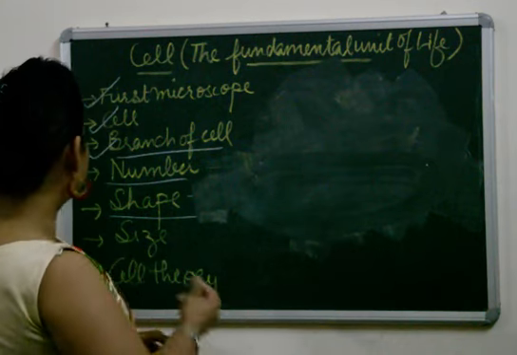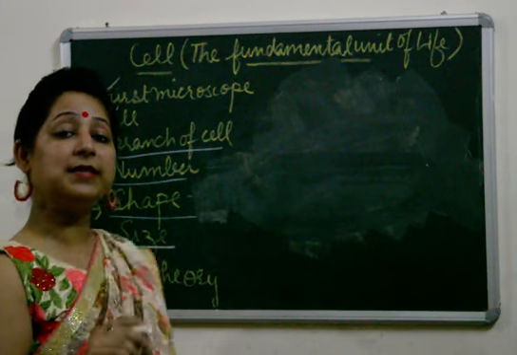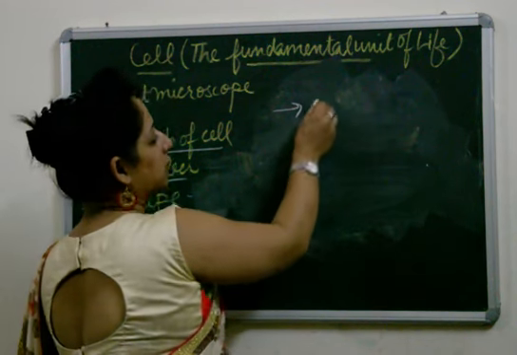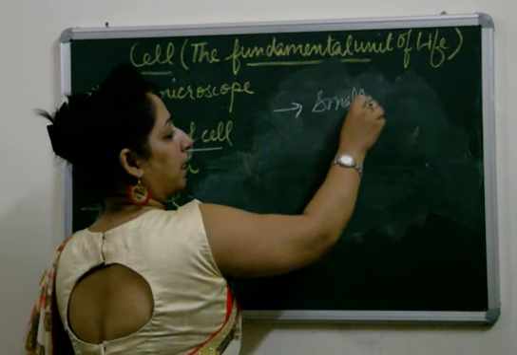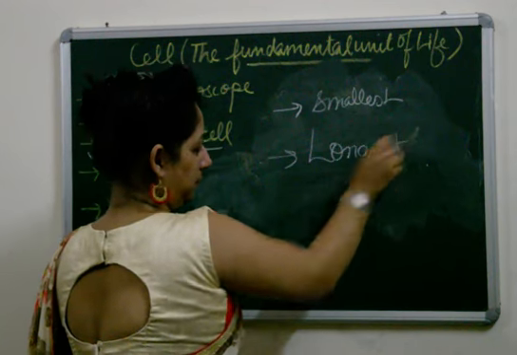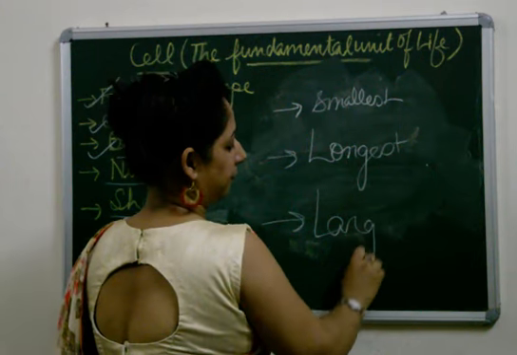Now, after this, the next is size. On the basis of size, the cells can be categorized as smallest, longest, and largest.